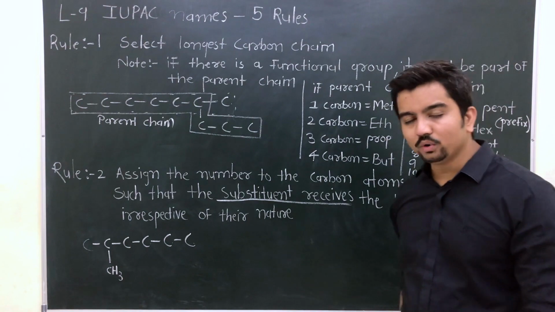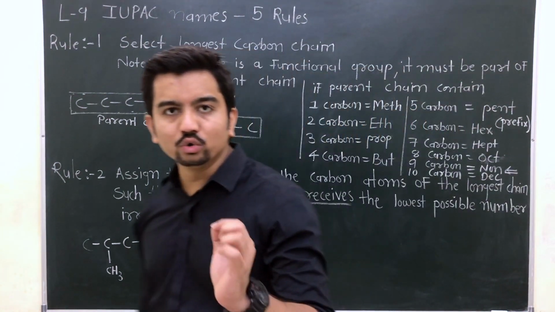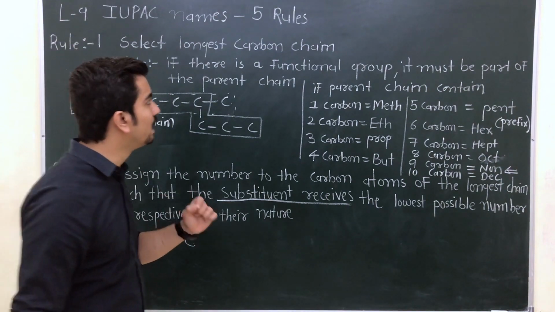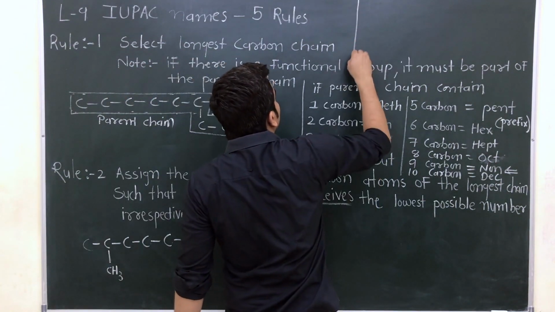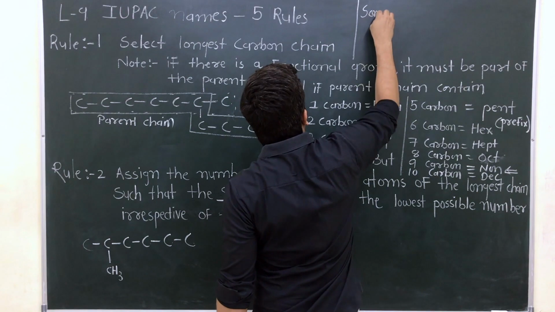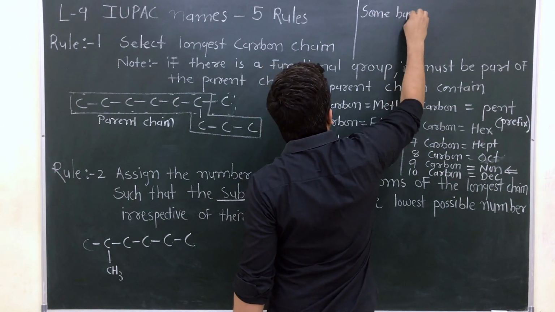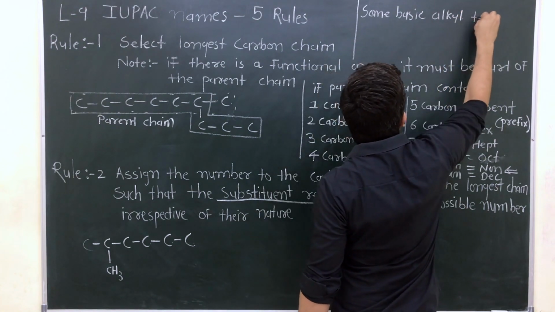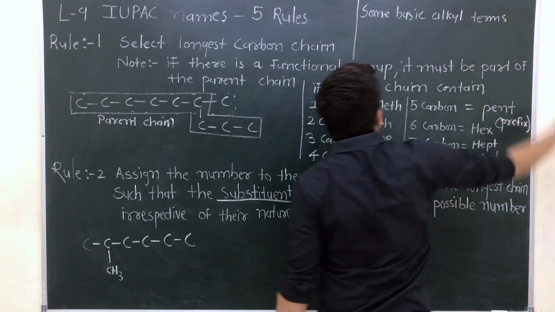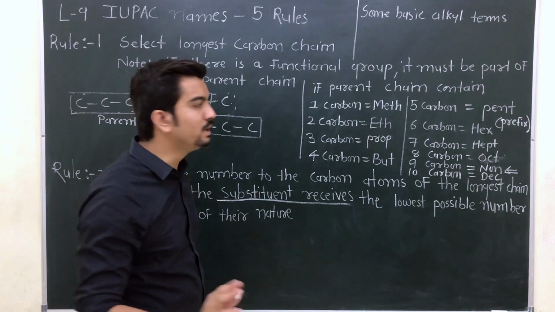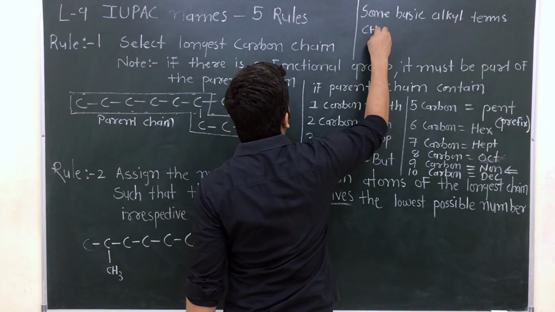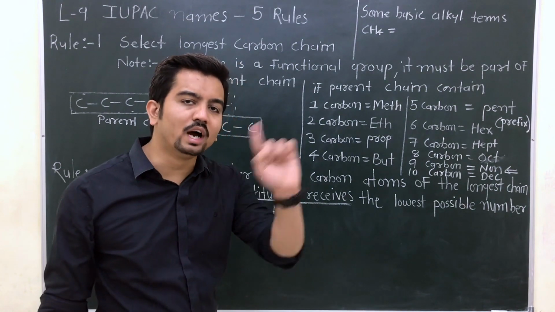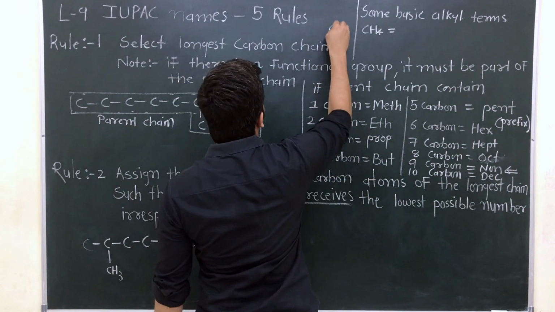Okay, now let me introduce some basic alkyl terms. You know methane, right? CH4 is known as methane. Suppose one hydrogen is removed. What about the structure of methane?